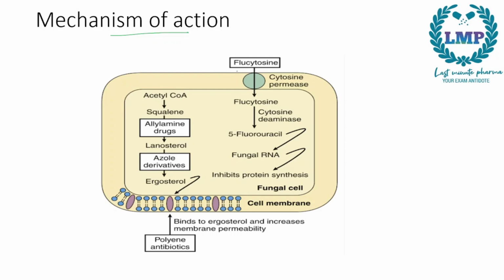Next we have flucytosine, which is an antimetabolite. After it permeates into the cell or enters the cytoplasm, it will be converted to 5-fluorouracil. Now 5-fluorouracil will interact with the fungal RNA. Since there is disruption in the fungal RNA, it will inhibit protein synthesis. Next we have the polyene antibiotics. The polyene antibiotics will bind to the ergosterol and increase the membrane permeability. So it will allow the influx of certain ions or molecules which will lead to the death of the fungi.